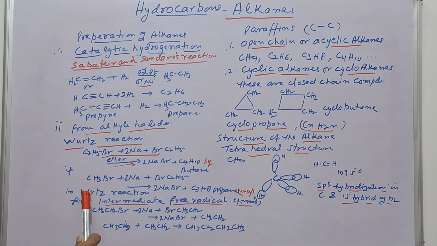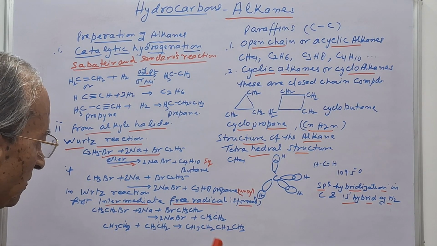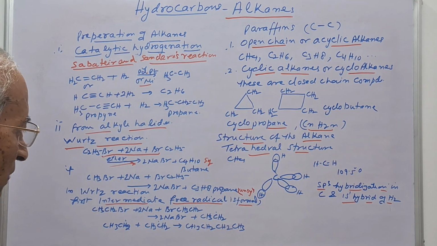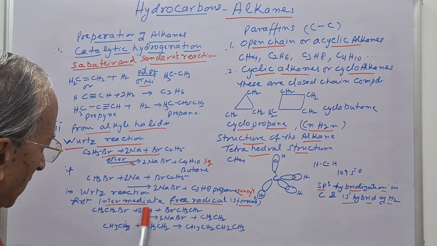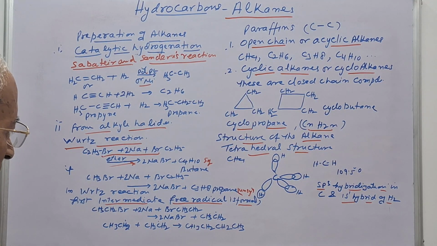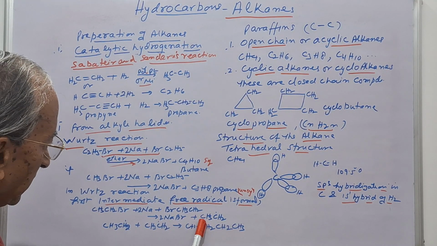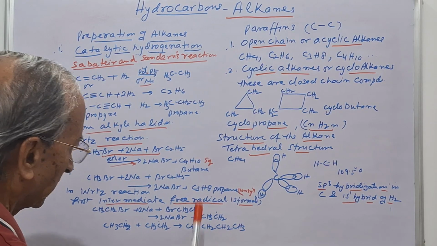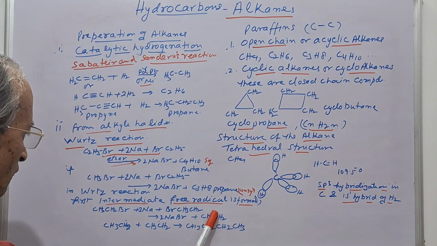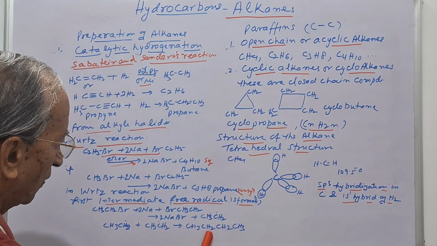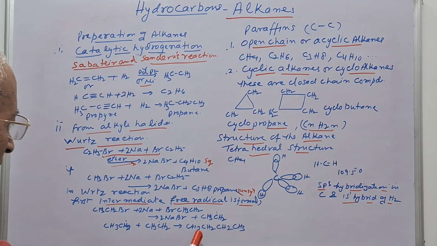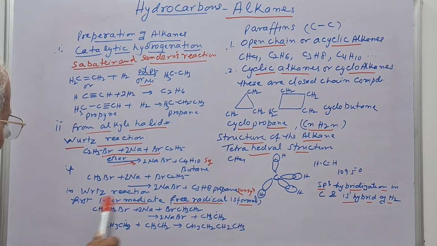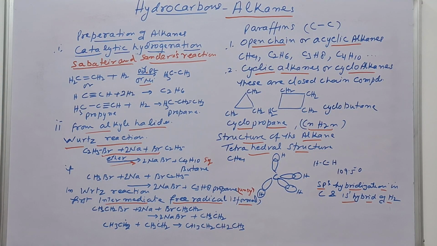Again listen, in the Wurtz reaction, first an intermediate free radical is formed: two molecules of ethyl bromide react with sodium, sodium bromide is formed, and then the ethyl free radical is formed. These two free radicals join to form the symmetrical alkane, that is butane. So it's a very important reaction, the Wurtz reaction.